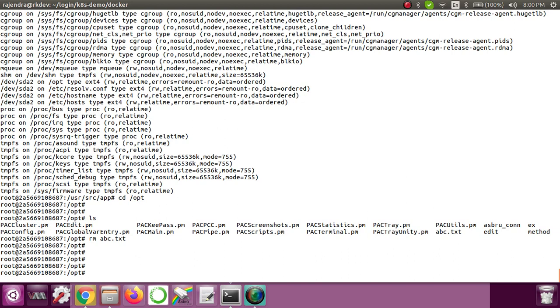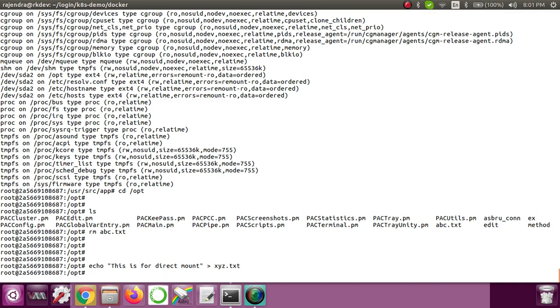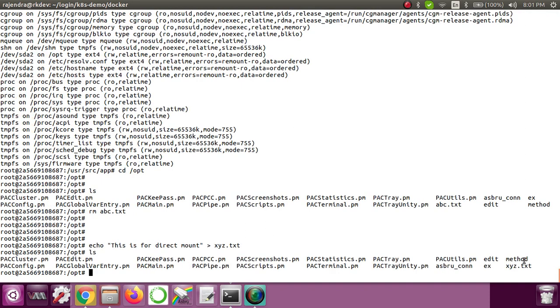Now I'll create one more file. I'll do echo "this is for direct mount" and then put this inside xyz.txt. Okay, that's it. Now if I do ls, you can see that there is a file called xyz.txt. Now I'll exit out of this.